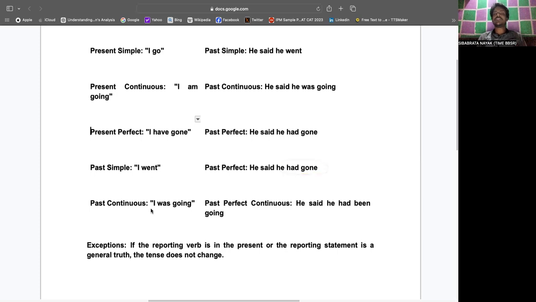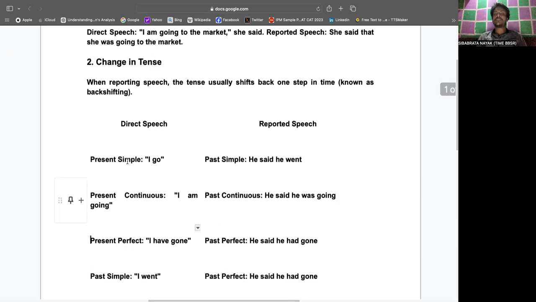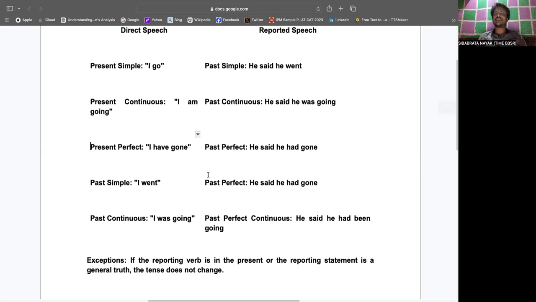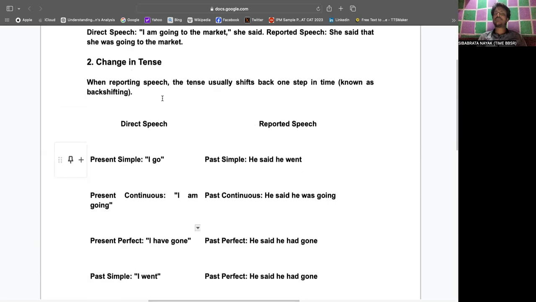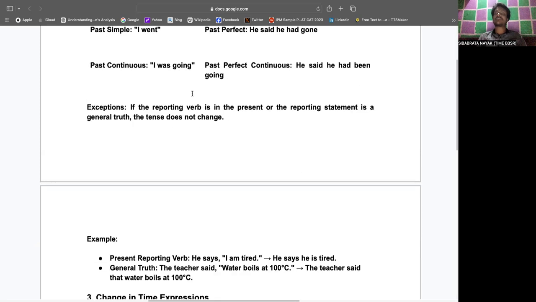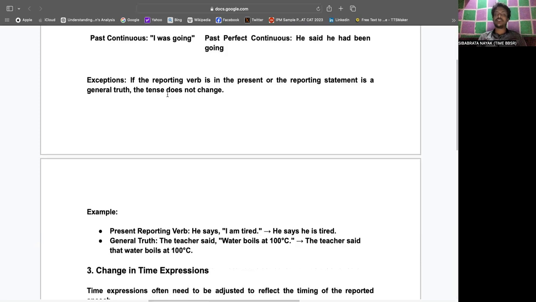Now, past continuous: "I was going." When you say past continuous, "I was going," it will change into past perfect continuous by saying "he said that he had been going." He said he had been going, or he said that he had been going, right? That is nothing but the change from simple present to simple past, present continuous to past continuous, present perfect to past perfect, simple past to past perfect, and past continuous to past perfect continuous.